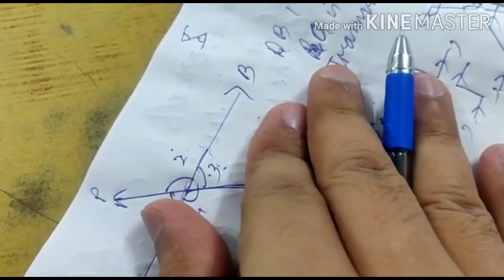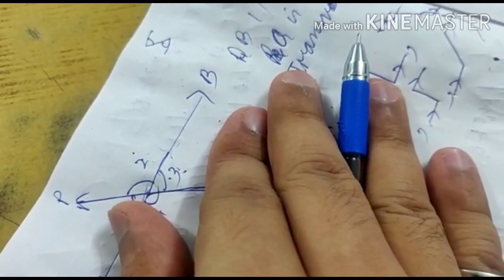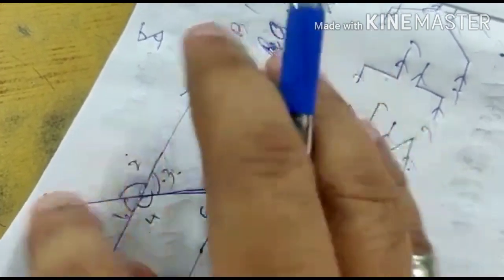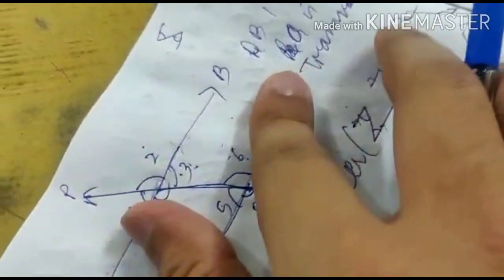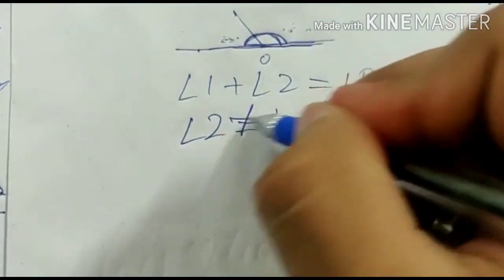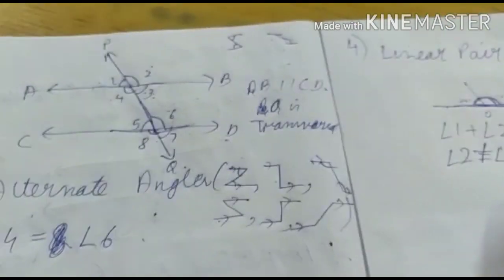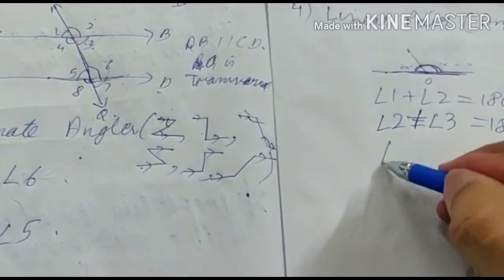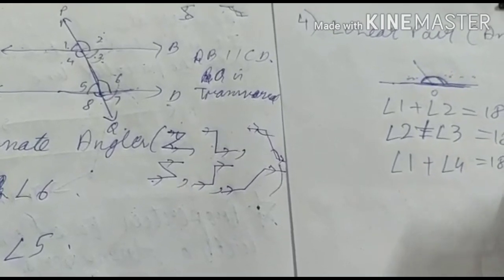Okay, so angle 2 and angle 3 is also a linear pair or an angle on a straight line. Look, this is a straight line, and angle 2 and angle 3 are formed on this point on this straight line. So angle 2 plus angle 3 is also 180 degrees. Here angle 1 plus angle 4 is also 180 degrees.